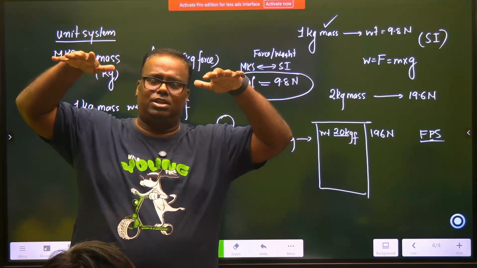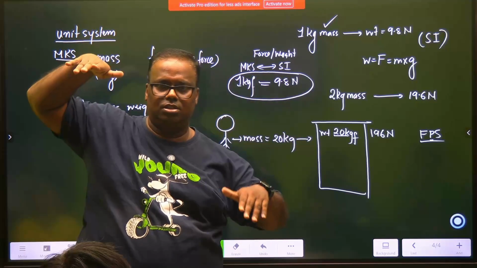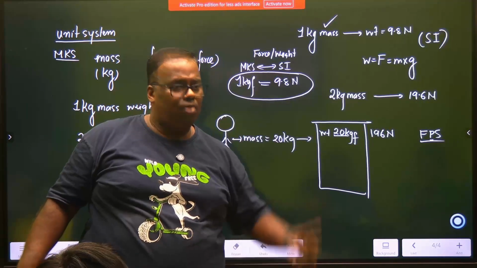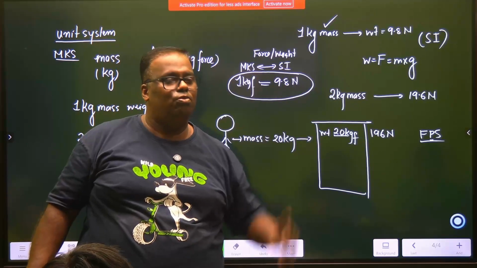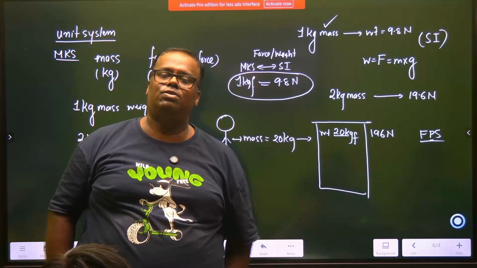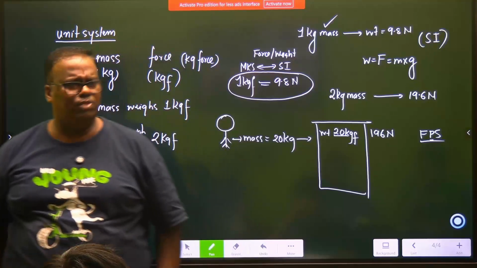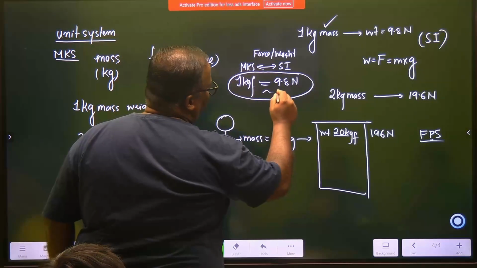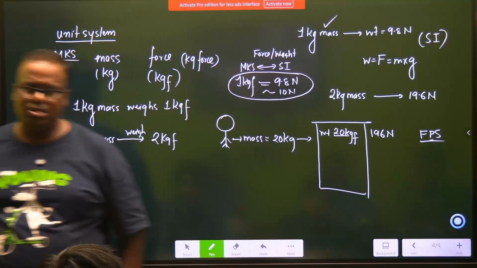How do you measure weight? By putting it on that scale, and everything is pulled towards the center of the earth. So today we brought a very big fish, 5 kilo. 5 kilo is the mass of the fish. How much did the fish weigh? 5 kg force in MKS. And if you want to convert it in SI, then it is roughly 50 newtons. This 9.8 we say is roughly taken as 10 newtons. Calculation becomes easy.